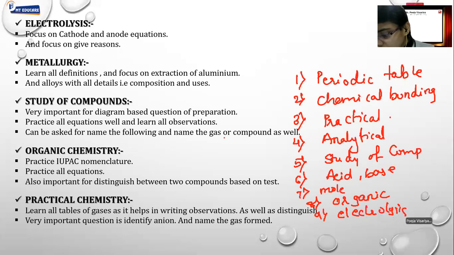And then comes metallurgy. So this should be the sequence.